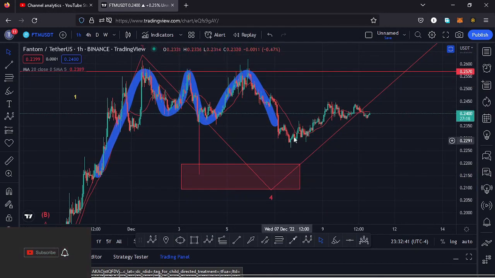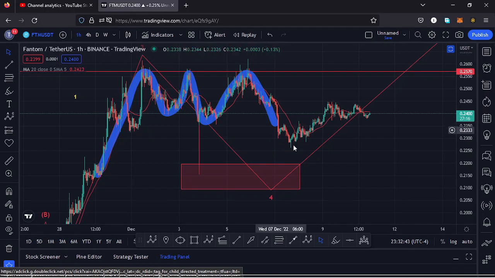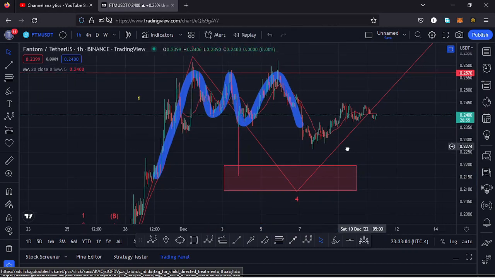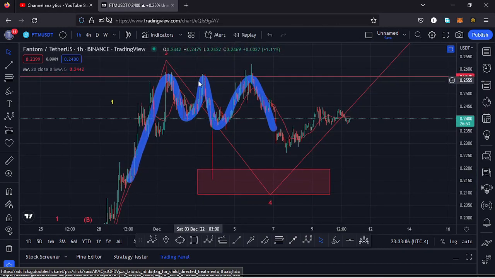But you can see from these movements over here, we have not fully maximized the breakout to the lower side, and we are seeing a bit of a bounce to the upper side. That means there are chances that Fantom might be having a bit of a recovery to the upper side before we see that continued movement to the lower side in the formation of this wave 4. And for us to say that we are still in the formation of this wave 4, we need to continue holding below these tops that we have over here.